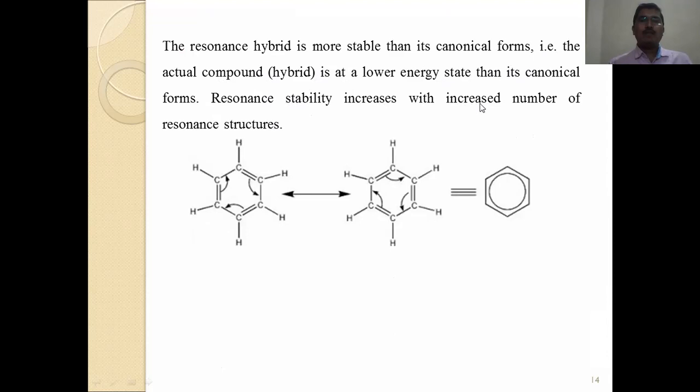Resonance stability increases with an increased number of resonance structures. This is the resonance structure of benzene. We can see here double bond, single bond, double bond. And in the other structure it is exactly vice versa: where a double bond was present, the structure now has a single bond. This is the resonance structure, or change in the position of the pi bond. Or we can draw the benzene ring as a hexagonal structure with a circle inside, which denotes that the electrons are continuously moving. We can draw the structure like this: circle plus hexagon, that is the benzene ring.